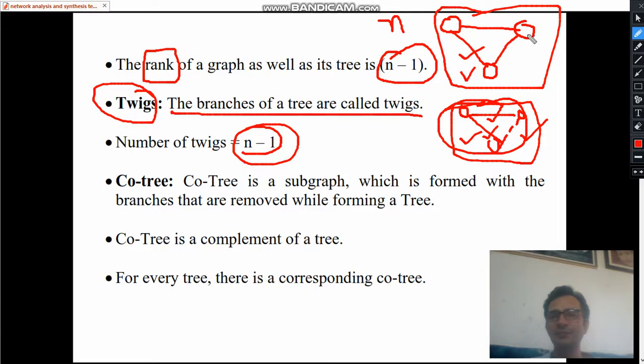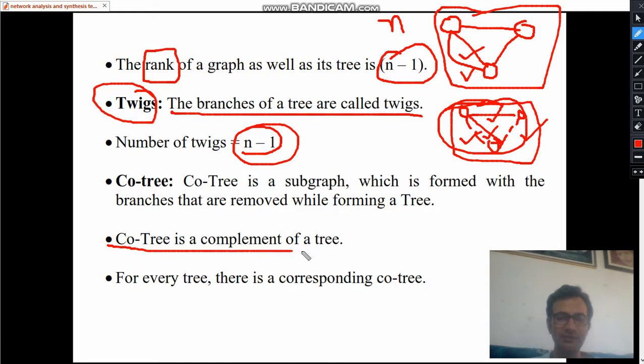For example, if we have this graph, the tree will be the same, but the co-tree will now have this branch also. And the branch which is not lying on the tree is known as a link. All such links will constitute a co-tree.